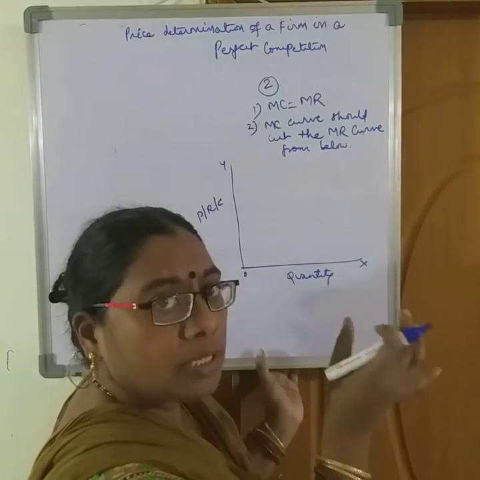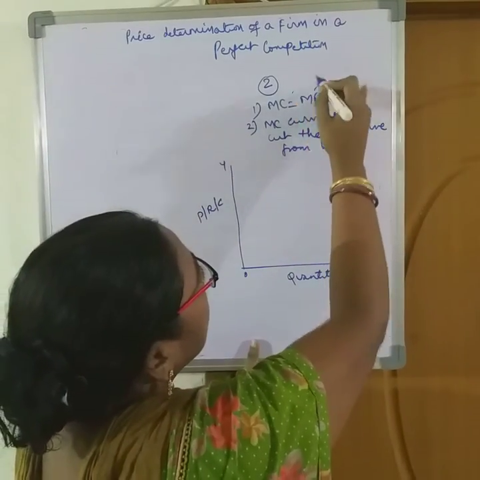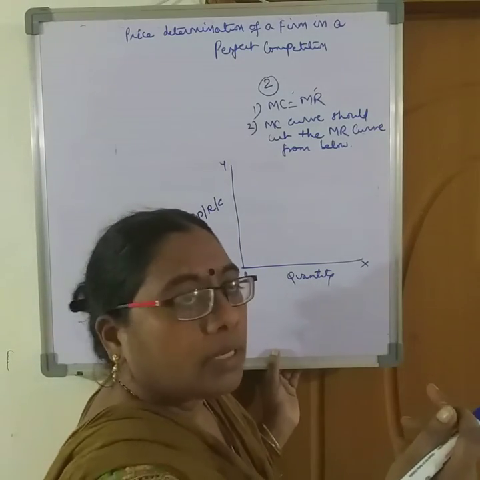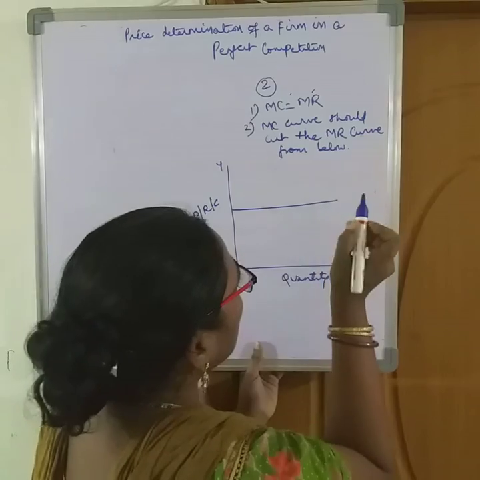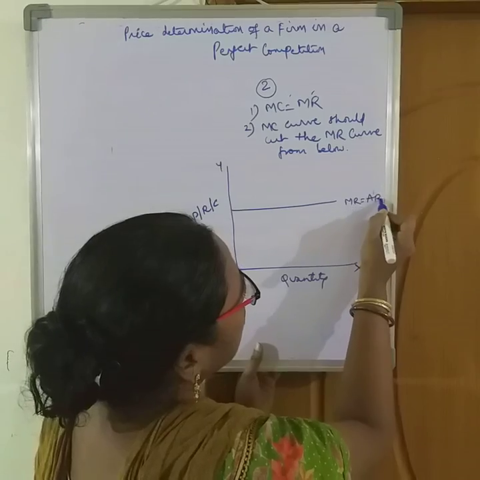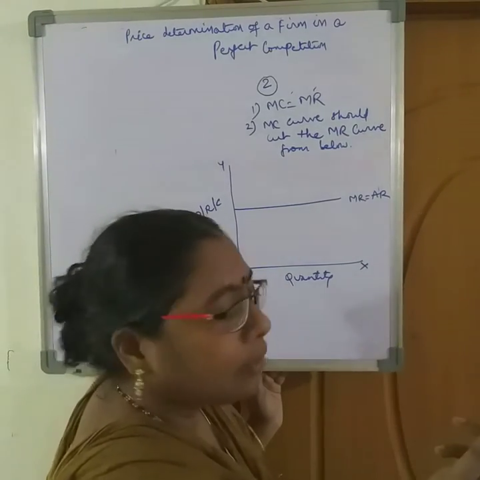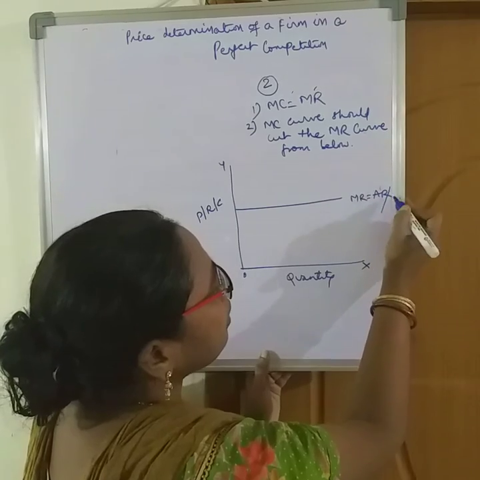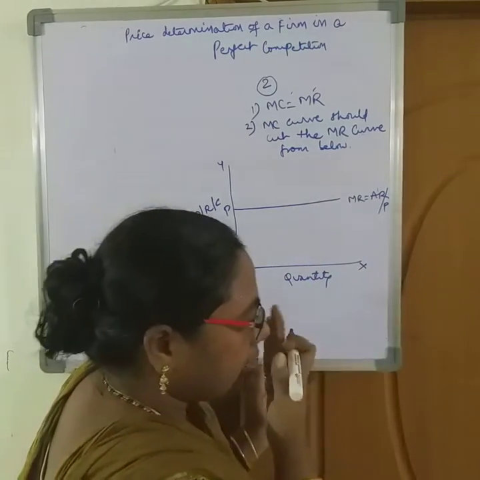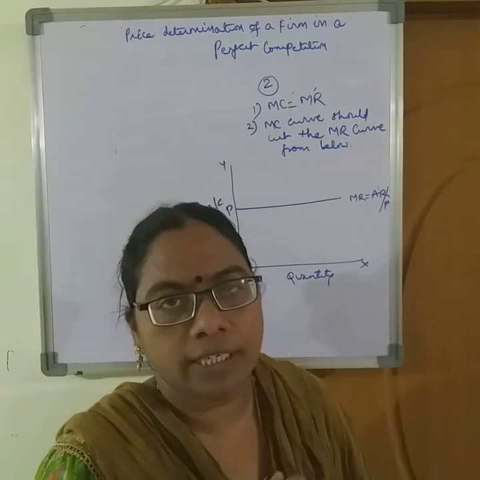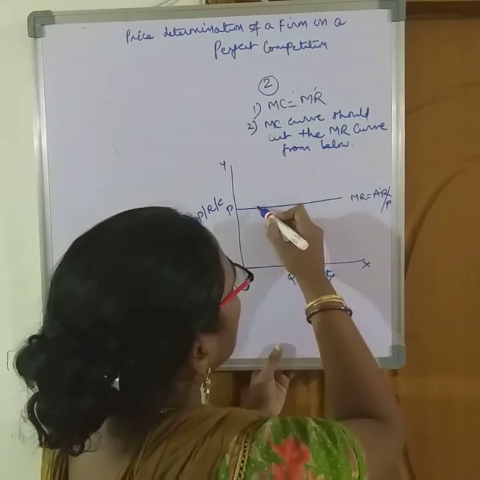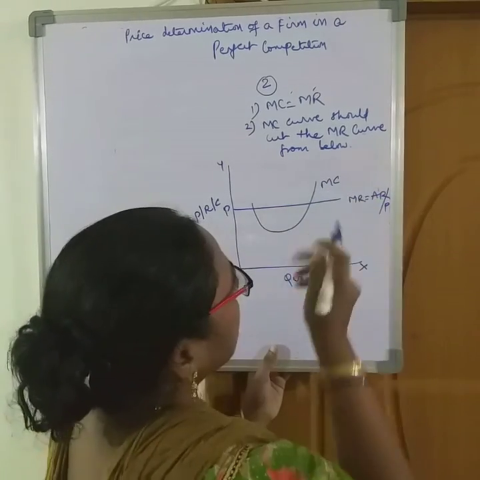Okay, now coming to the conditions, that MC and MR should be equal. As we have seen, the marginal revenue curve is parallel to x-axis. It's also equal to average revenue, and average revenue can also be called as P. Okay. Now, as I have told you that cost curves are in U shape, so the MC curve is U shaped. This is the MC curve.